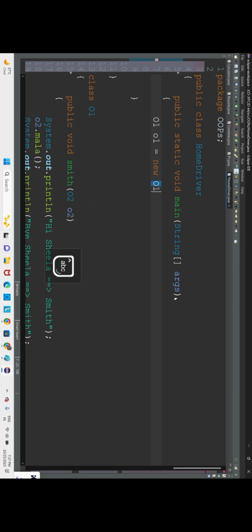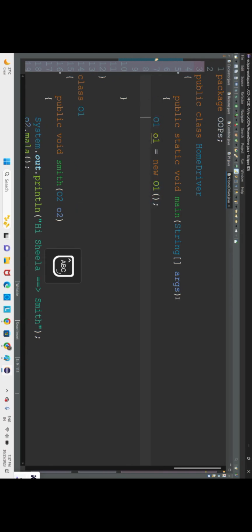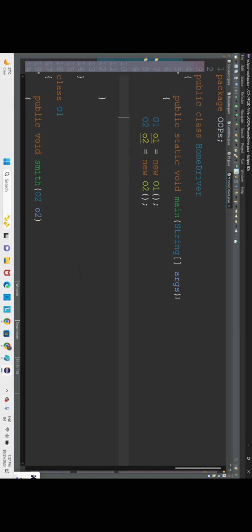O1 is new O1 of no argument constructor. Next, O2 is equal to new O2 of no argument constructor. See, we have created objects for the homes, but there are threads. We have to create them also. Variable T1 is equal to new T1 of no argument constructor. But here both the O1 address and the O2 address you have to pass, because both threads are communicating to both the houses.